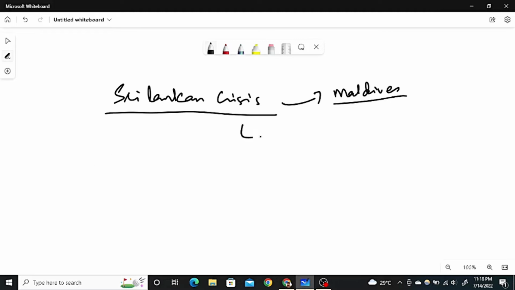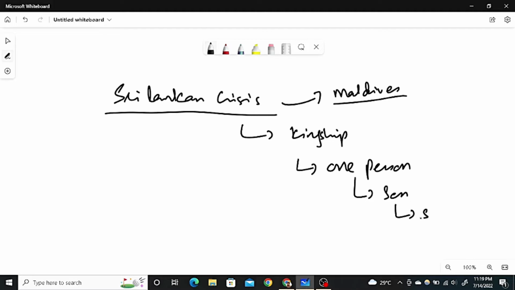kingship government. If I explain this concept, it would be like this: a kingship government means that one person who is heading the government, if he steps down, then his son will come, then the son of that person, and so on. So this is how the procedure is going on, and people in Sri Lanka are saying that this family has been ruling us, and that's the main reason why Sri Lanka has become bankrupt. So let's go for the reason why Sri Lanka has become bankrupt.